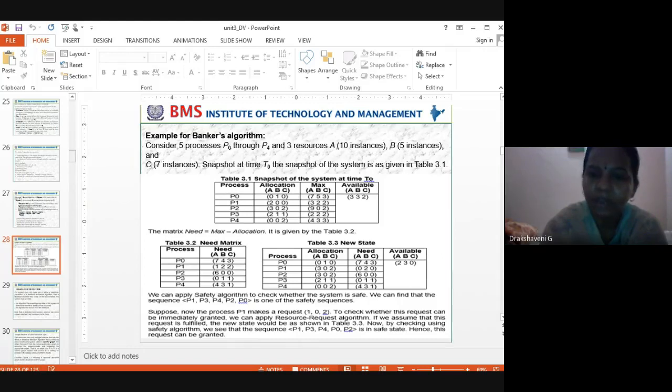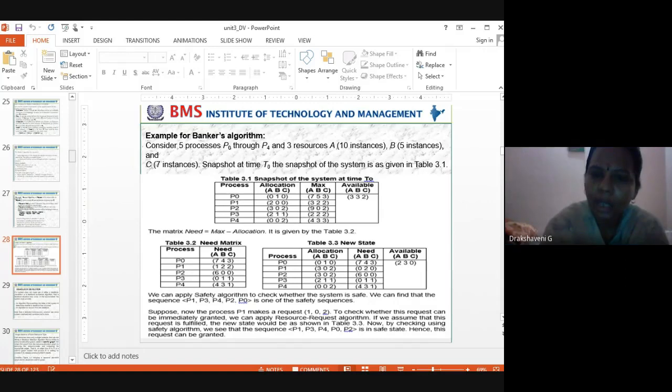P2 is Bhavishya. How much did she tell us initially? How many A's did she ask for? 9. How many B's? She doesn't want any B's, 0. And how many C's does she want? 2. Out of this, how much was already allocated to her? 3 A's were allocated, 0 B's, and 2 C's were allocated.